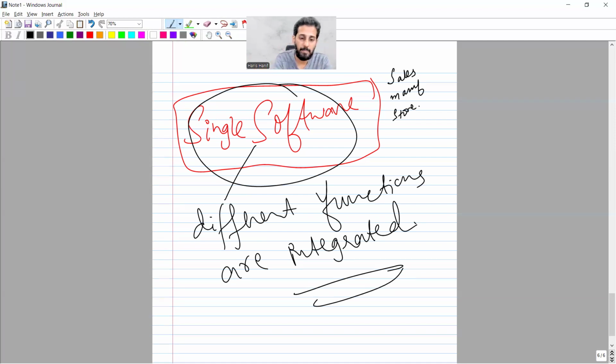Let me give you an example. I am the salesman, I have a computer, and the customer, please observe me, is in my office. He is asking me, Sir Haris, do you have this product, for example? Now I am the salesperson sitting in the head office, and the store, the warehouse, is in the site area, in a remote area. So shall I ask the customer to please wait while I drive my car to the store and check whether the units are available or not? Absolutely not. I should have a computer system.